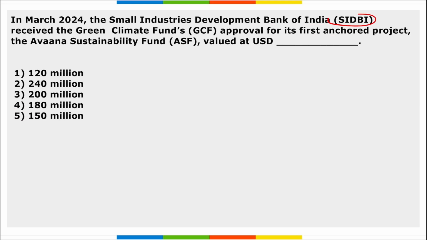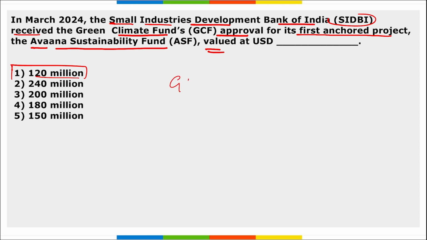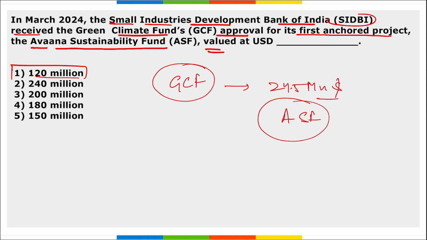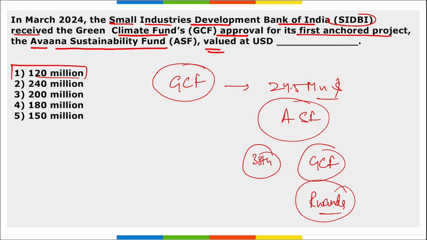This device will offer flexibility, convenience and security to the users. Next, SIDBI, that is the Small Industries Development Bank of India, has received the Green Climate Fund's approval for the first anchored project, that is Avana Sustainability Fund, valued at $120 million. Correct? Take a note of this. And this GCF, that is Green Climate Fund, will contribute $24.5 million to this Avana Sustainability Fund. This fund was announced during the 38th board meeting of the Green Climate Fund that was held in Rwanda, from 5th to 7th of March.